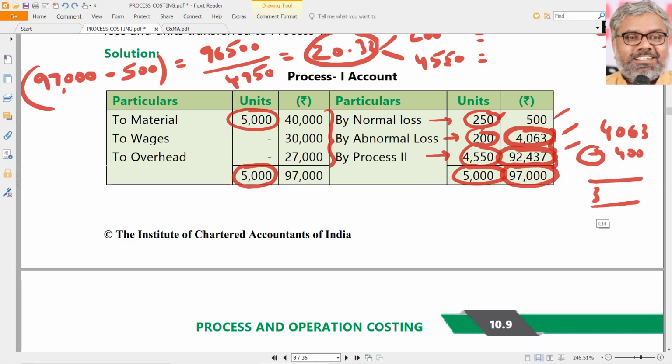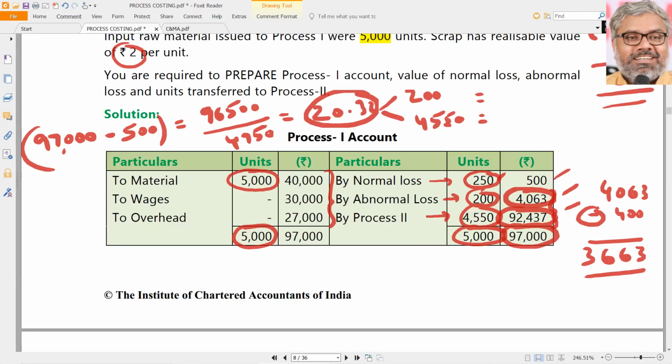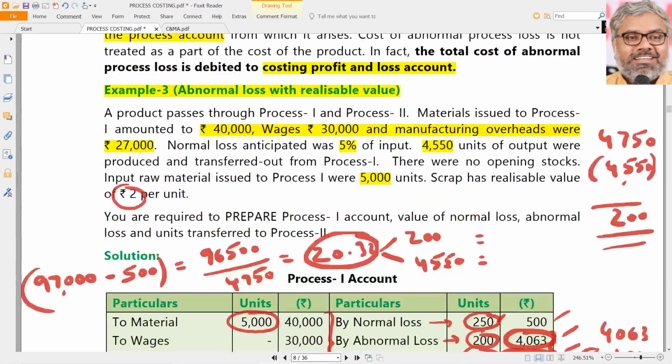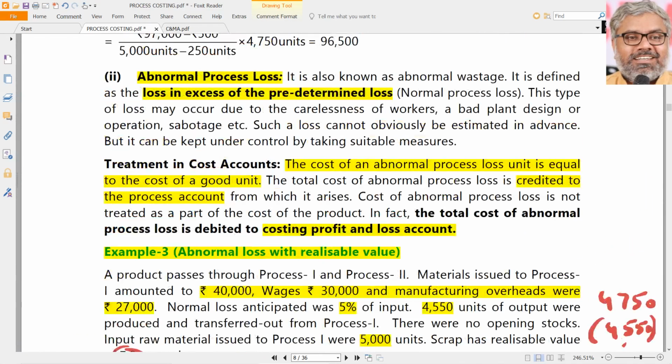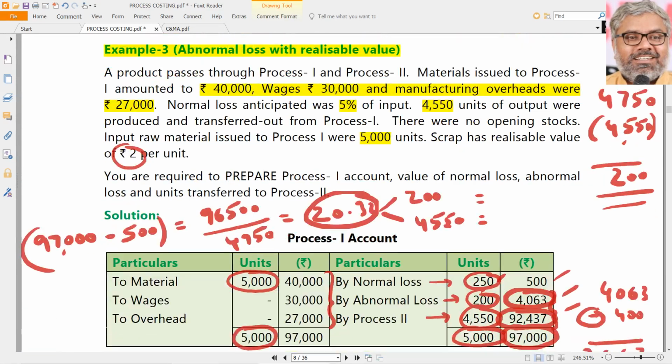So 3663. That will all happen outside the process account, so that is why we don't need to worry about it. But we should know it. So abnormal loss credited to the process account, and the cost of the good units transferred to the next process will have same unit cost. That is what we have to always keep in mind. That is a very important calculation related to abnormal loss, that too with a realizable value.